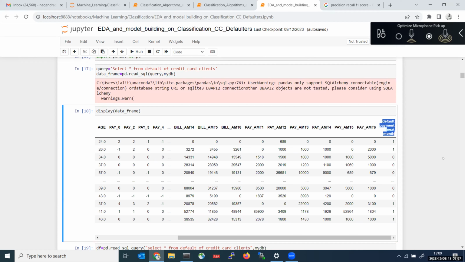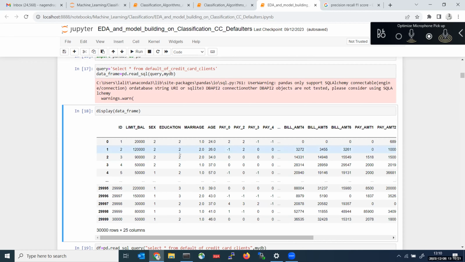For example, if a person has not made payments for the previous 4 months, 3 months, and this month, he may not pay next month either. What will the bank do? If the model predicts that this person is going to be a defaulter, they will immediately go to his home, check his personal things, and try to recover the credit card default amount. That is how these ML models are used in the banking domain.